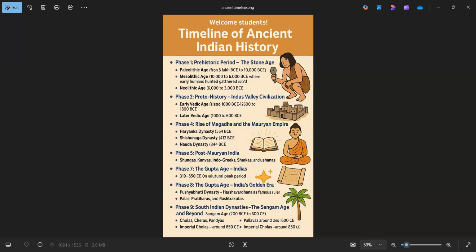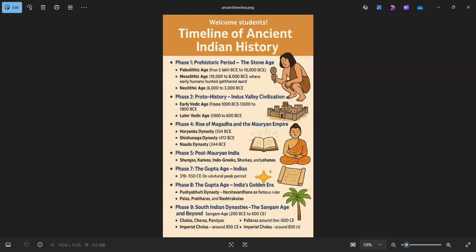Coming to phase 5, the rise of Magadha and the Mauryan Empire. Now we enter the age of large empires, where the Haryanka dynasty 554 BCE, Shishunaga dynasty 412 BCE, Nanda dynasty 344 BCE, and then came the greatest of them, the Mauryan Empire in 322 BCE, founded by Chandragupta Maurya and guided by Chanakya. The most famous ruler, Ashoka the Great, embraced peace after war.